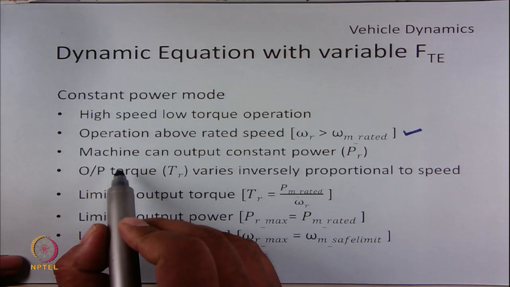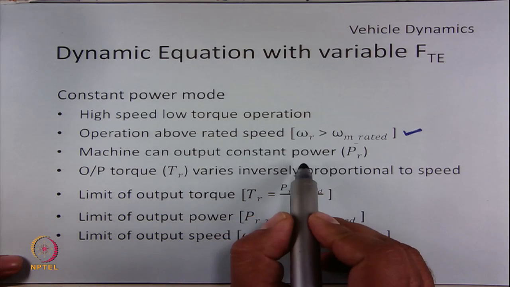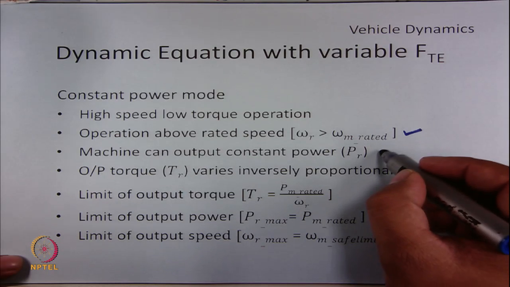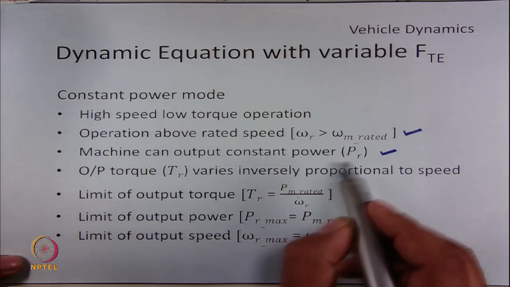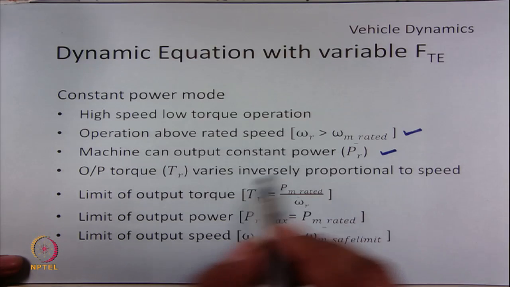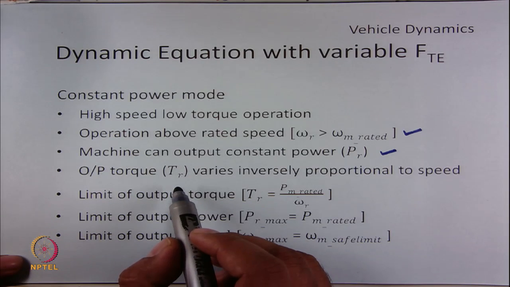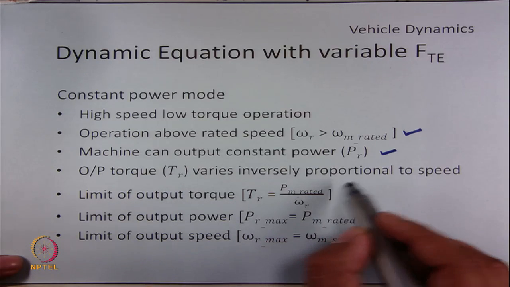So, in this mode generally the machine outputs a constant power, but since this power is generally equal to the rated power condition of the machine, the output torque can only vary in inverse proportion to speed.